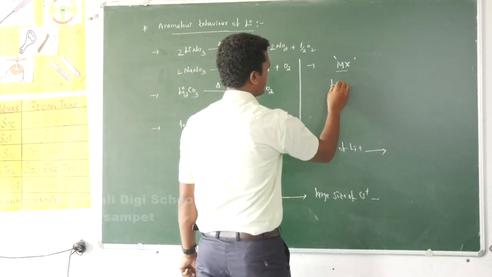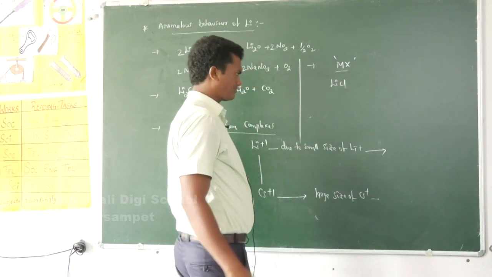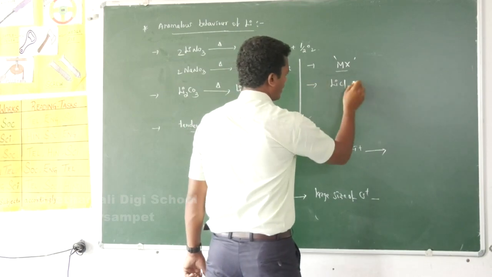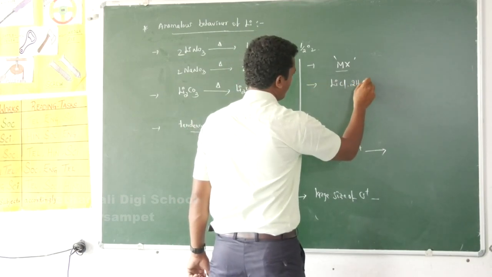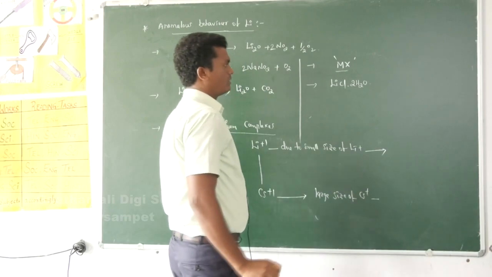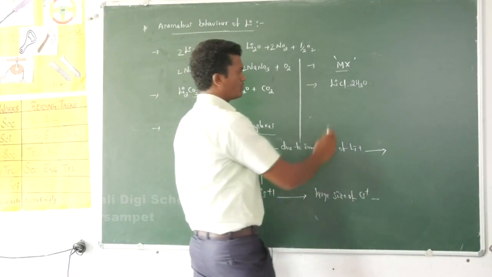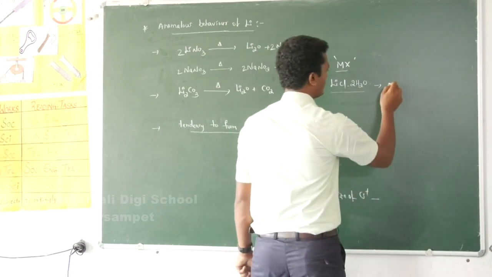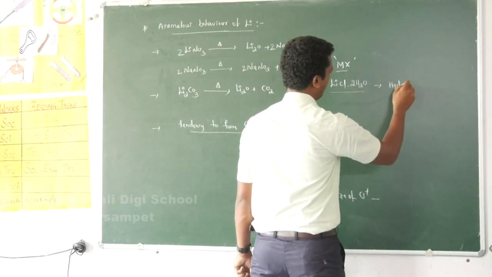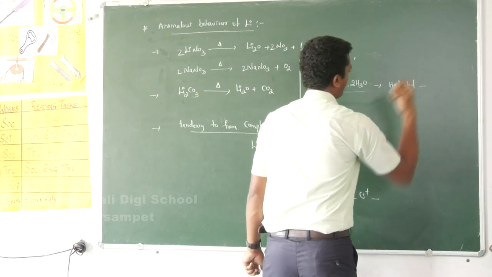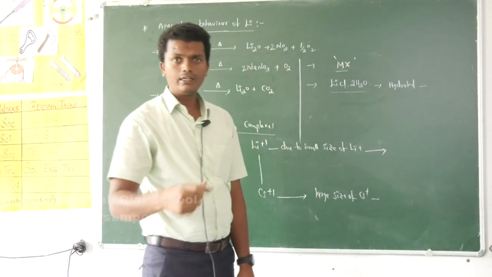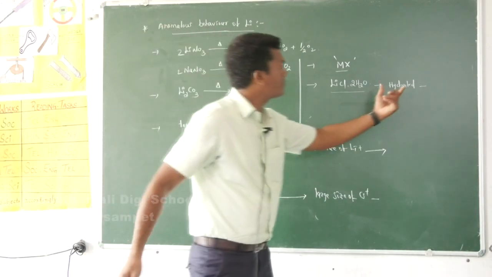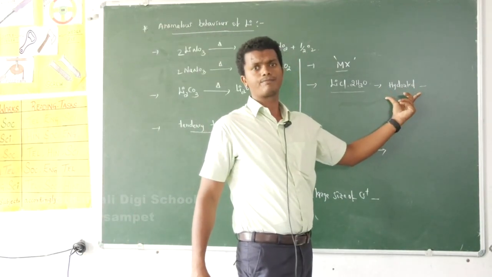See, for example, lithium chloride. Lithium chloride is formed with a definite number of water molecules, like 2. So lithium chloride 2H2O forms. It means this is the hydrated halide of lithium, whereas the halides of other alkali metals do not form this type of hydrated halides.